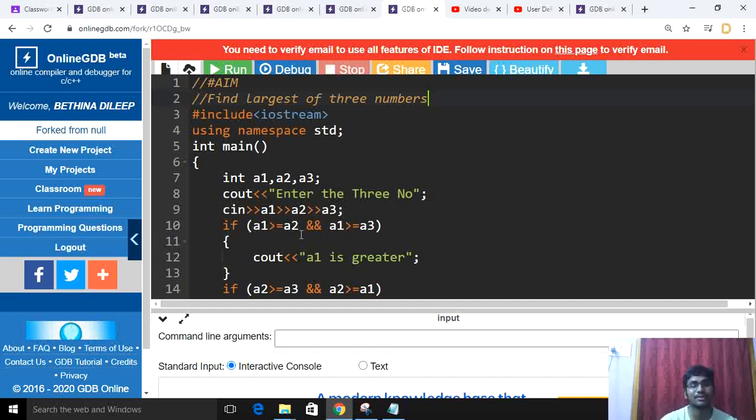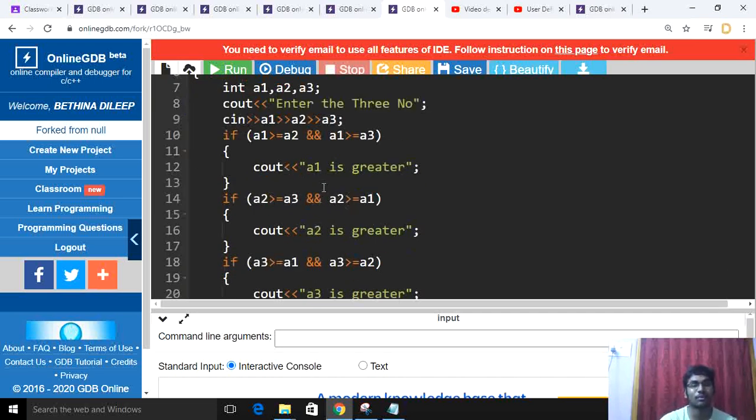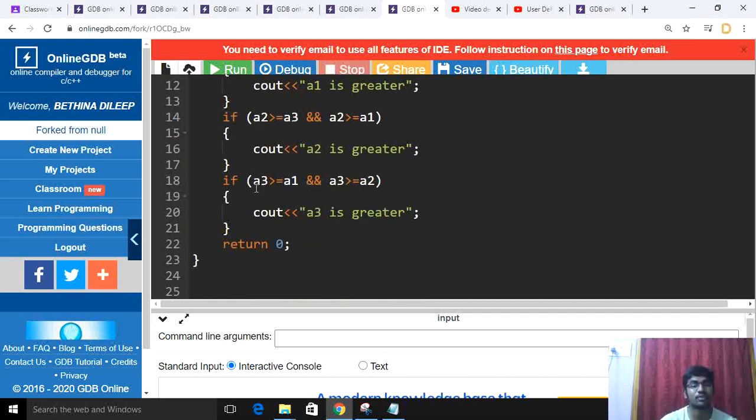If a1 is greater than or equal to a2 and a1 is greater than or equal to a3, then print "a1 is greater". If a2 is greater than or equal to a3 and a2 is greater than or equal to a1, print "a2 is greater". If a3 is greater than or equal to a1 and a3 is greater than or equal to a2, print "a3 is greater". Return 0.